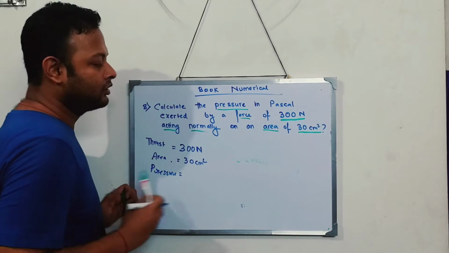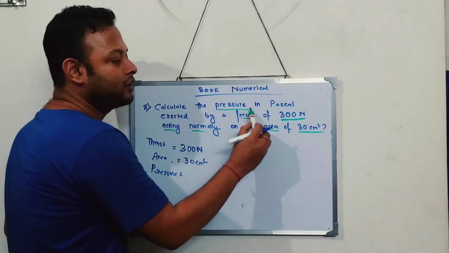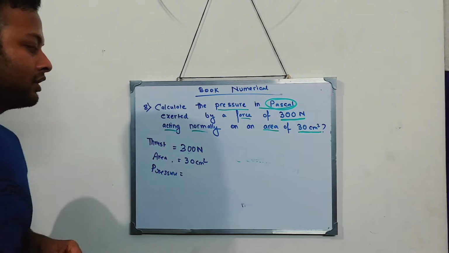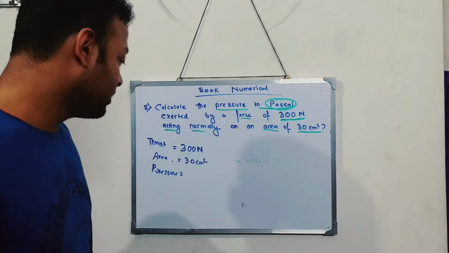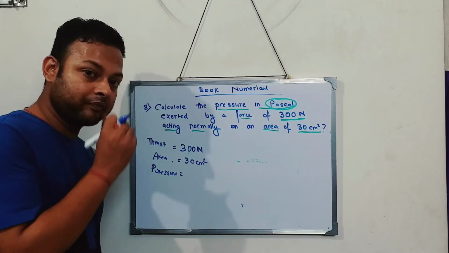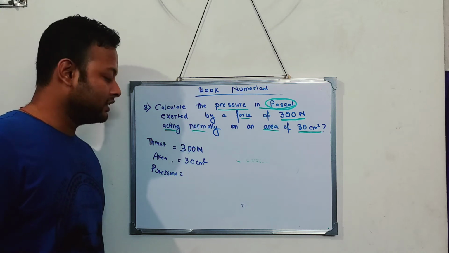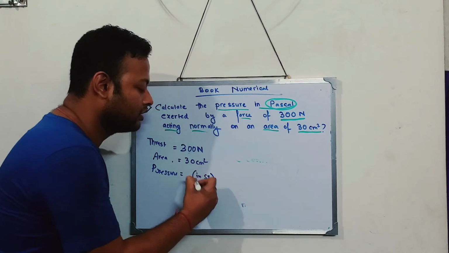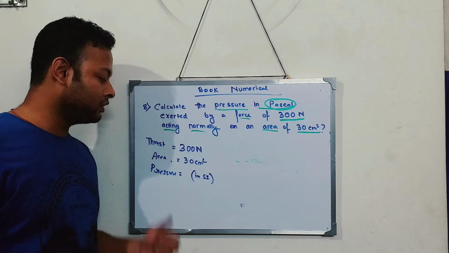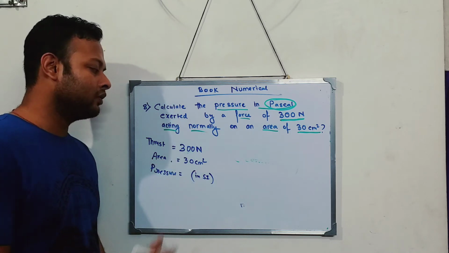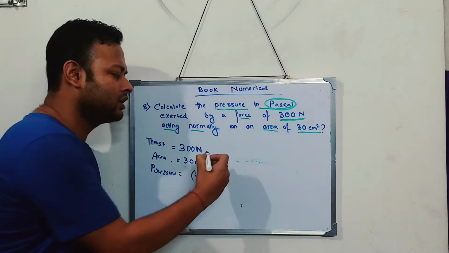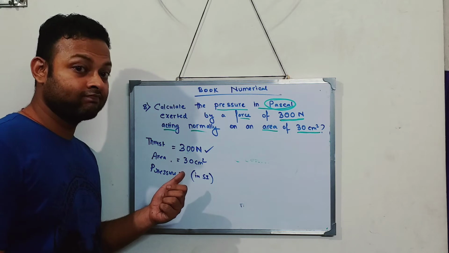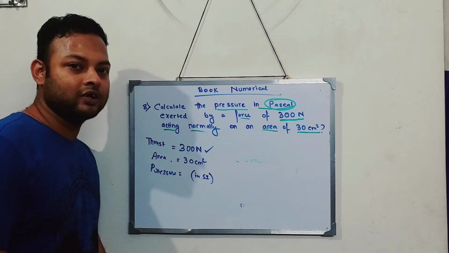But a very important thing is just see, calculate the pressure. They're asking me to find the pressure in Pascal. Pascal means what? SI unit. They want the pressure in SI unit. So if they are asking the pressure in the SI unit, I'll make sure the other two are also in SI unit. Is Newton an SI unit? Yes, Newton is an SI unit. But is centimeter square an SI unit? No. Centimeter square is not an SI unit.